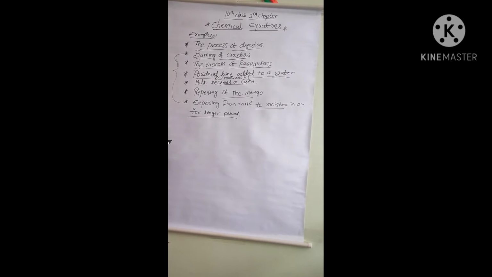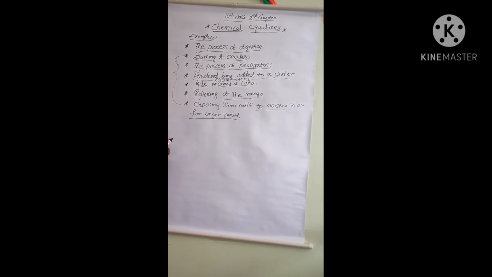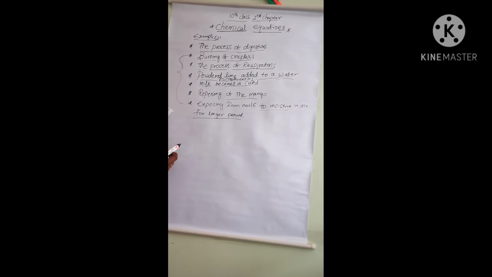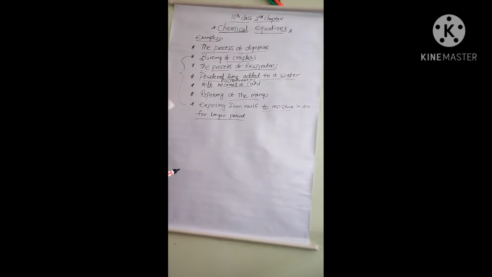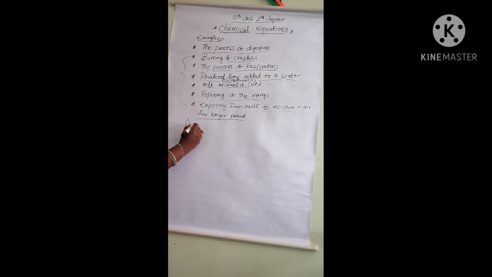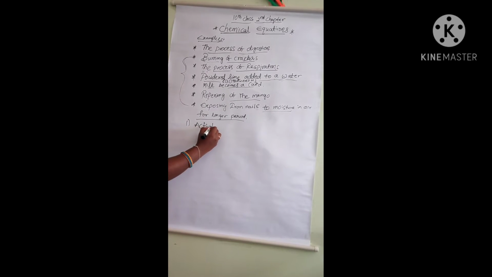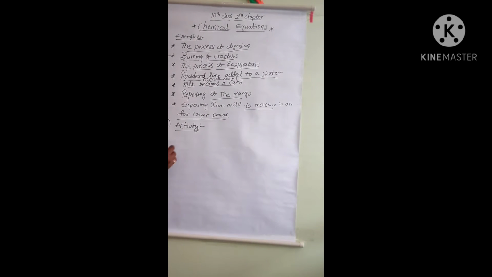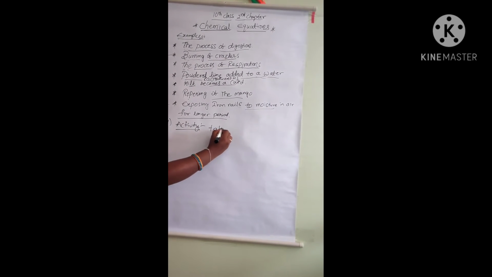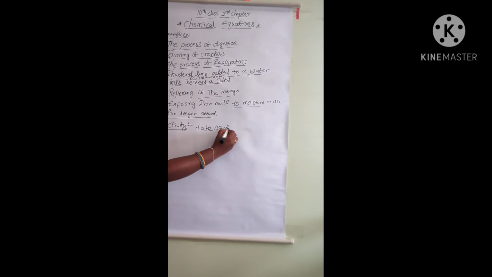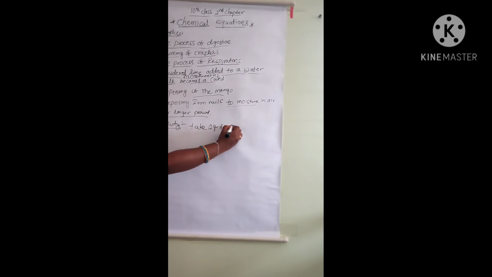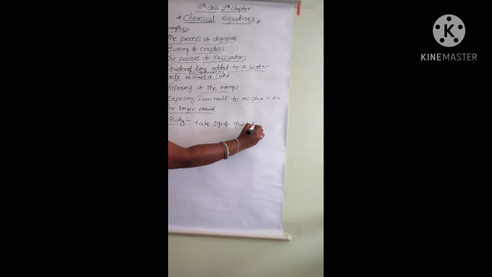How do we know that a chemical change has taken place? Let us perform some activities to know this. Let me take one activity. Take 1 gram of quicklime. What is quicklime, children?